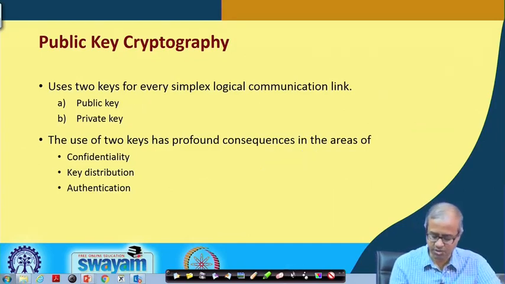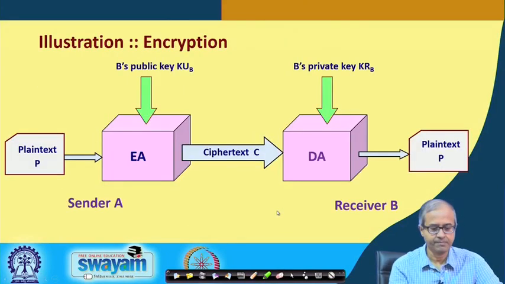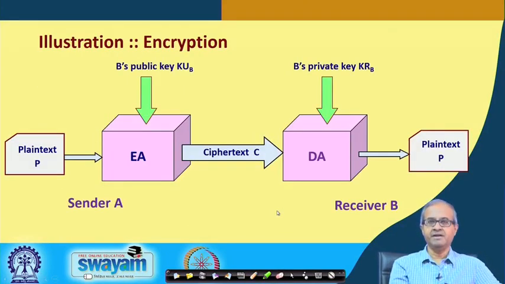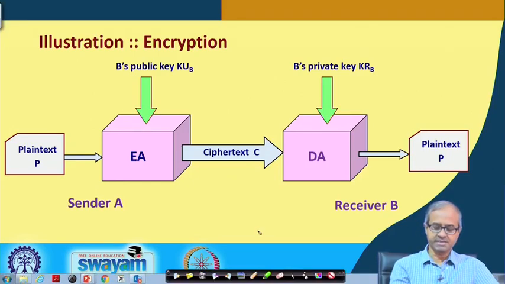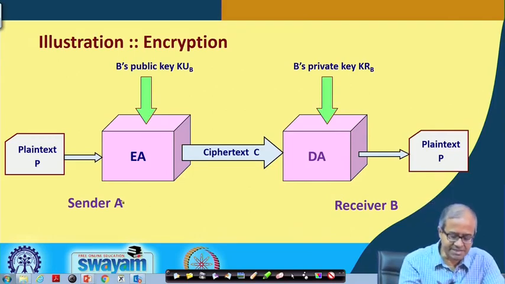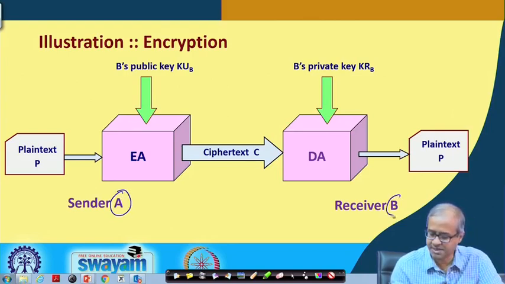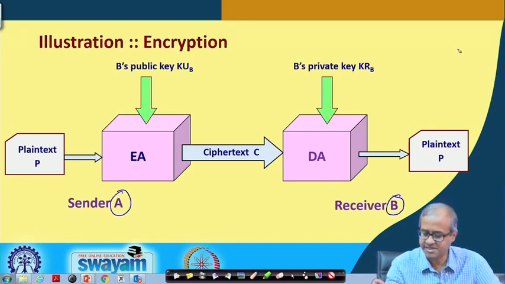Now, let us see how it works. Let us explain it pictorially. This is the schematic of a public key encryption system. Let us say there is a sender A which wants to securely send some data to a receiver B. The receiver B will be having a public key KUB and a private key KRB.